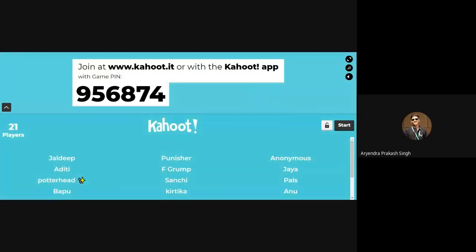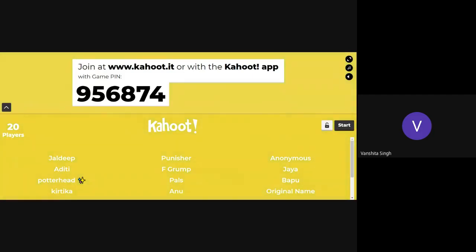Guys, the questions would be shown on the screen and you'll have to answer them on your mobile phones or your laptop window, through the color of the options or the diagrams or geometrical shapes made on the options. Because you won't see the options on the phone, you will see only the color of the option. You have to remember that.